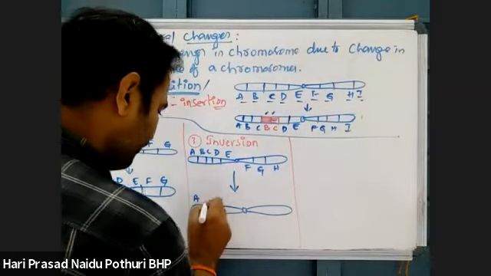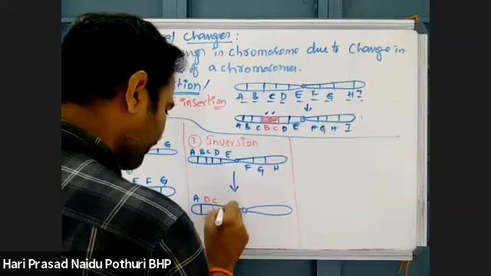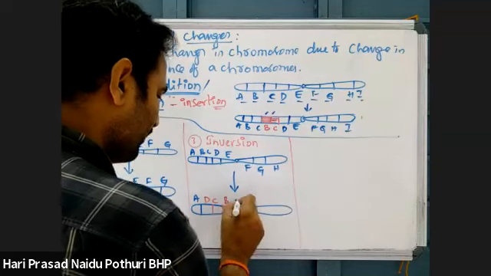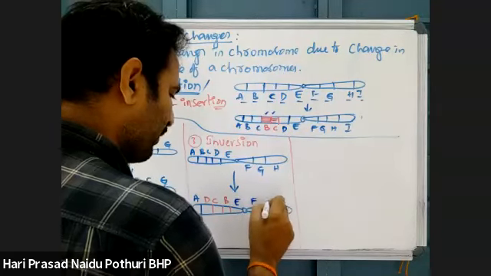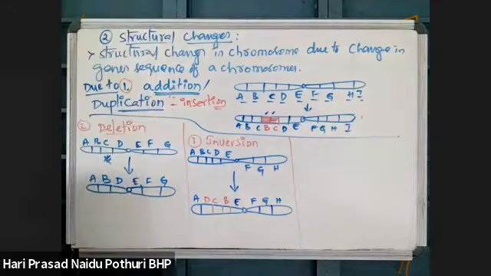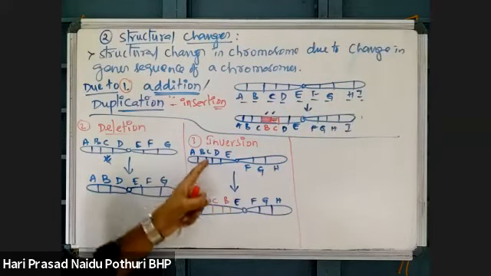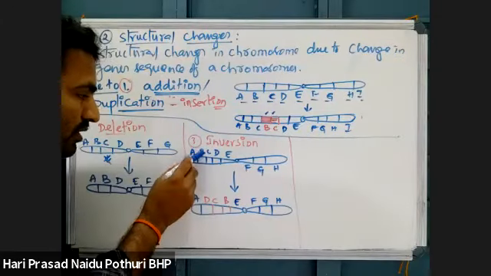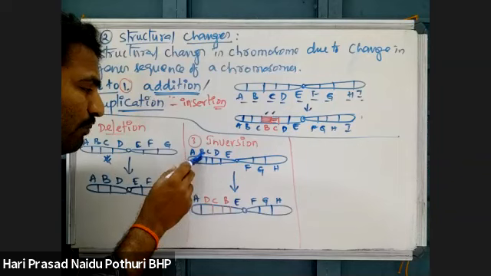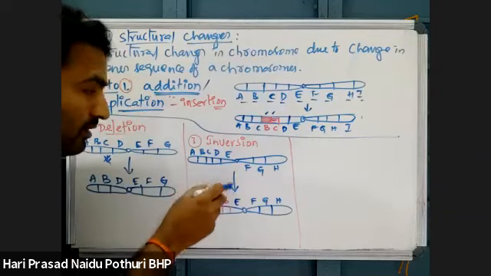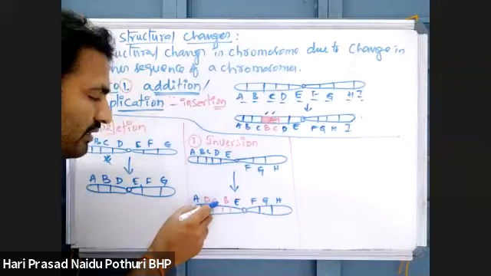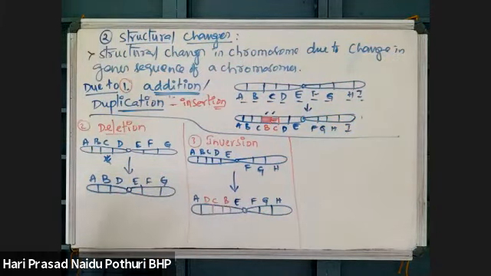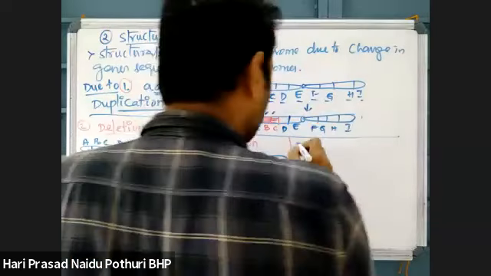a segment of DNA, B, C, D, is reversed: A, D, C, B, E, F, G, H. What happened here? The gene sequence of this chromosome which has A followed by B, C, D is reversed. Now A is followed by D, C, B. A segment of DNA is reversely bound. That is one.